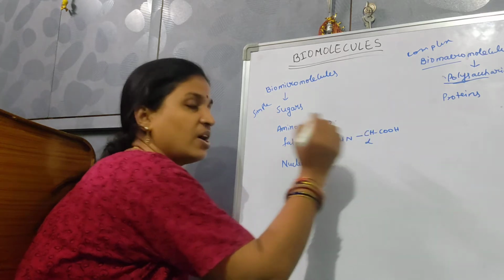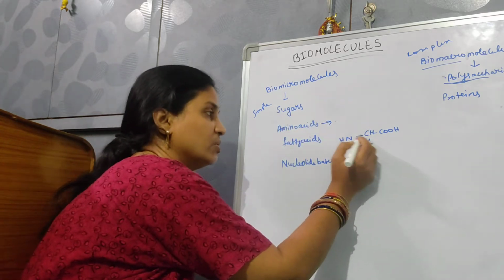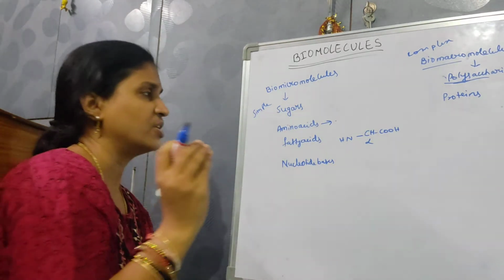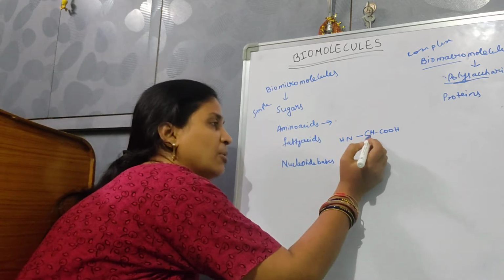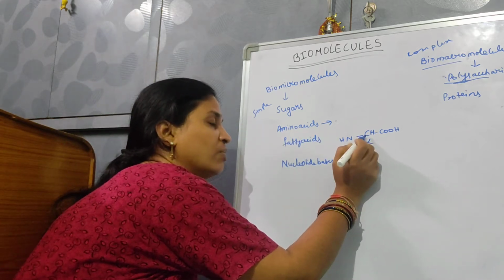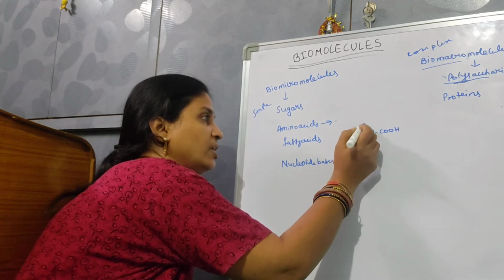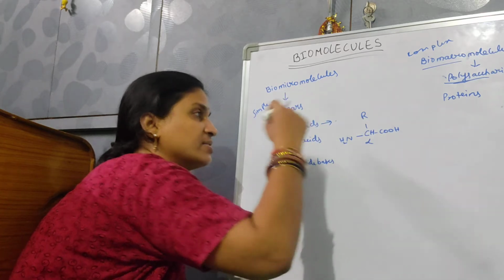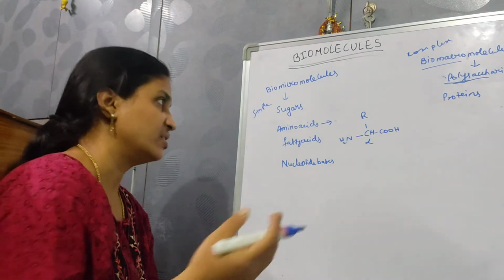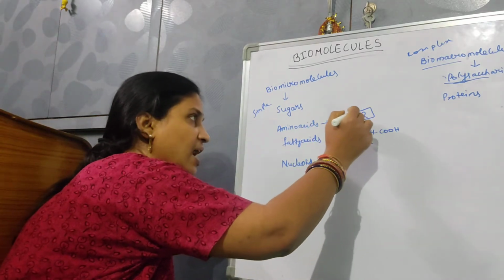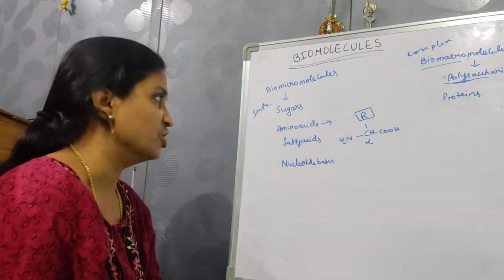This carbon is going to have tetravalency, no? So if you take a simple structure of an amino acid, one of the bonds is hydrogen, then the carboxylic group, then the amine group, and another one is the variant substituted compound, the R. R is going to change a lot.